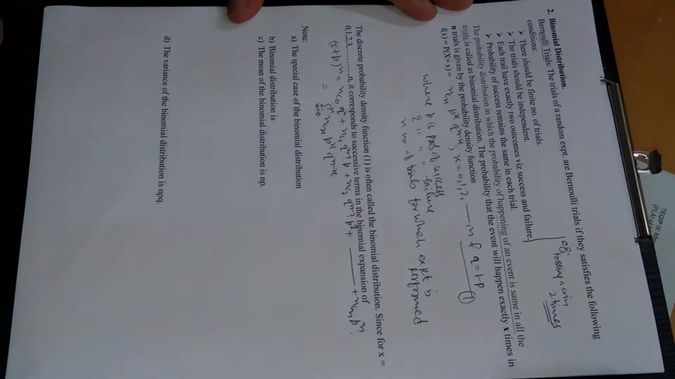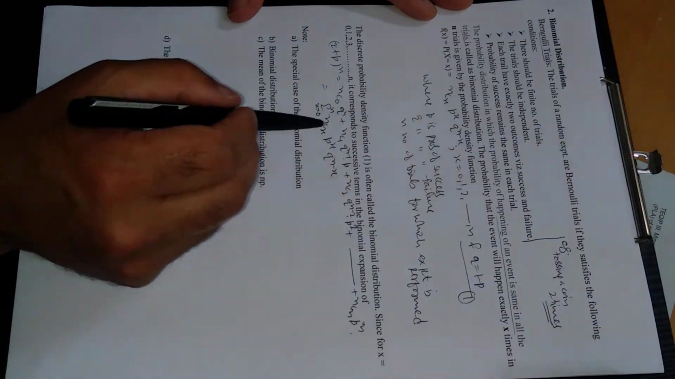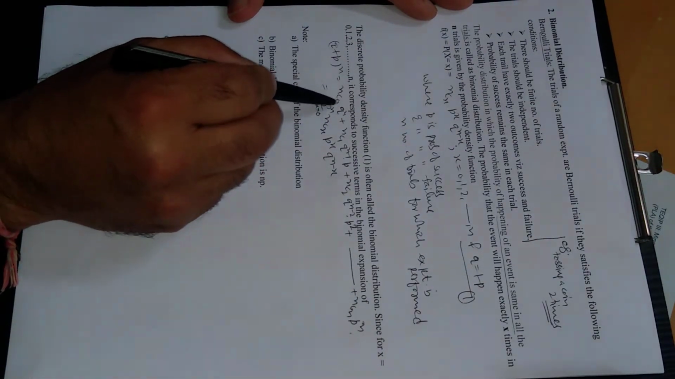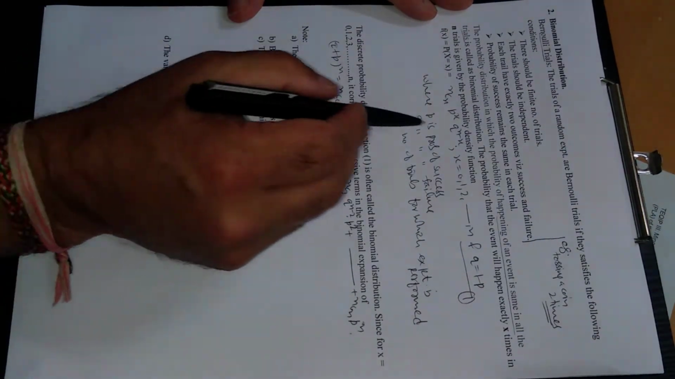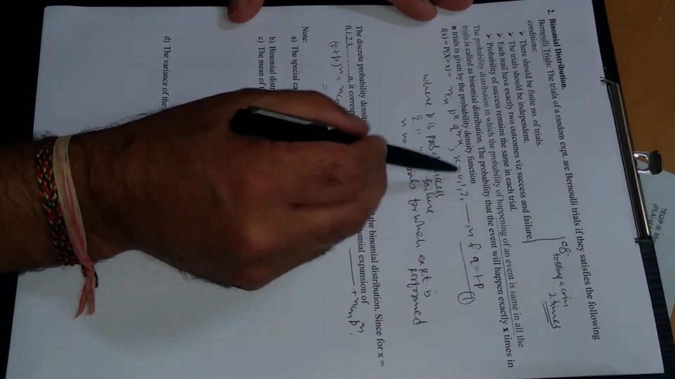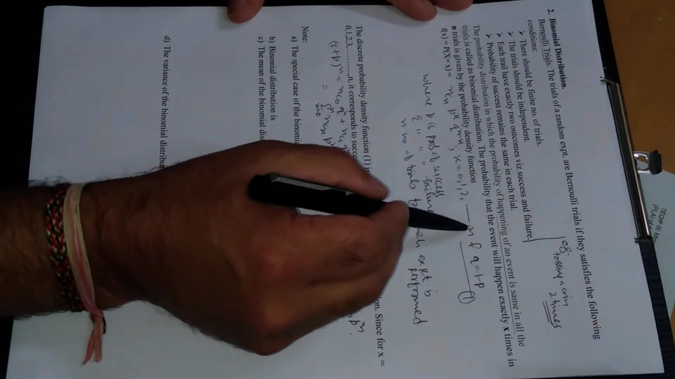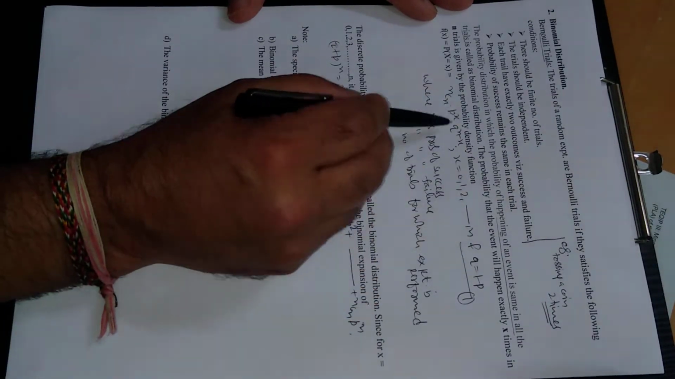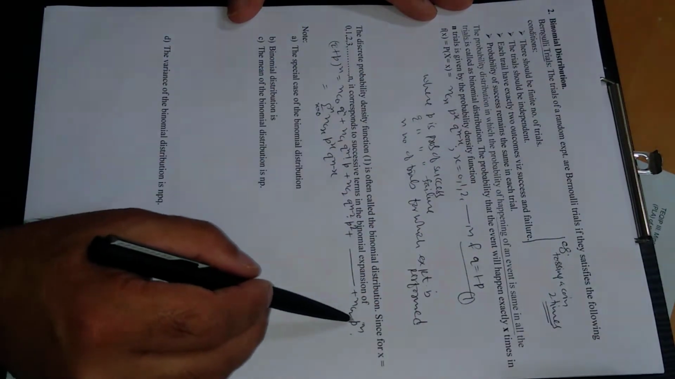This is clear from here. Corresponding to this term, nC0 q^n, this is exactly the same as the density function if you put x equal to 0. Similarly, if you put x equal to 1, you will get this term. If you put the highest value of x, n, in this density function, you will get nCn p^n.